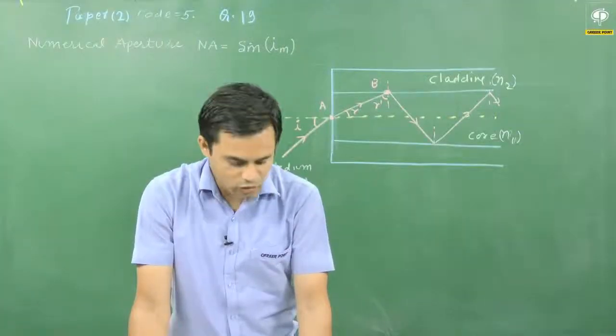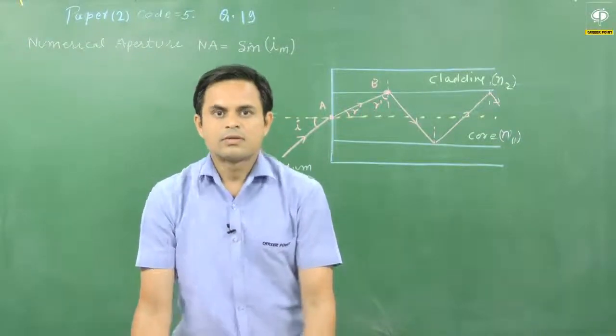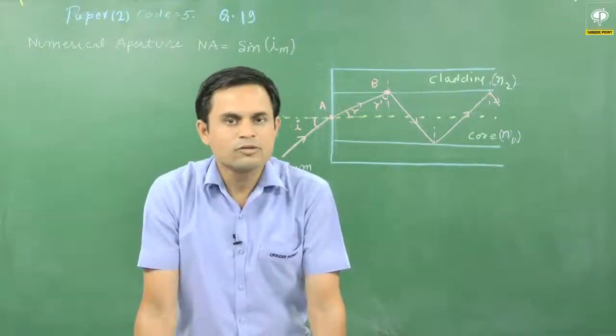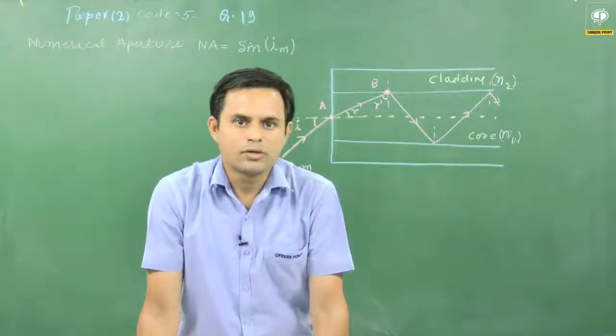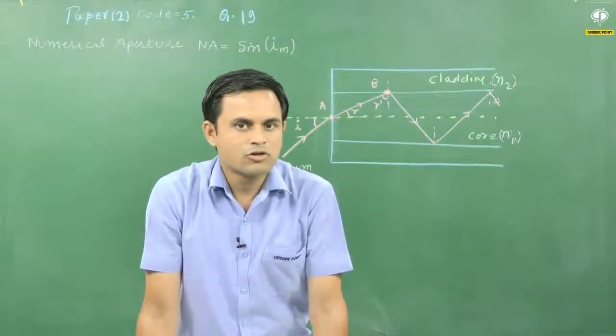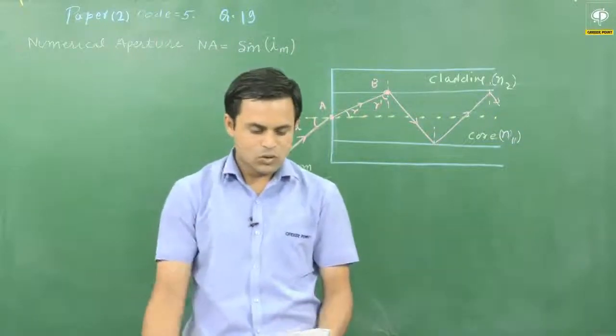We will discuss question number 19, paper 2, code 5. This is related to a paragraph, and this paragraph consists of two questions, question number 19 and question number 20. So first of all, we will read the paragraph along with question number 19. Paragraph 2.